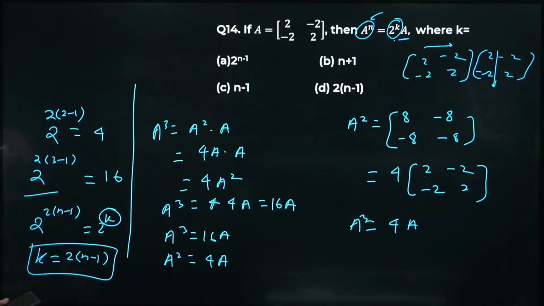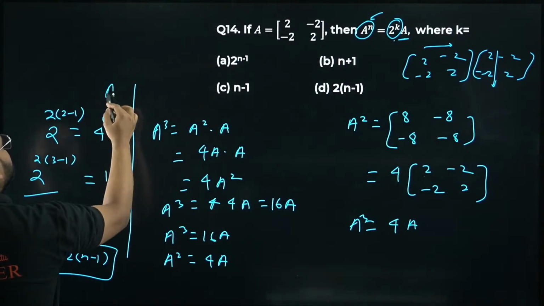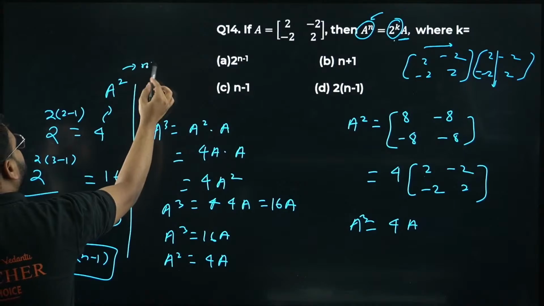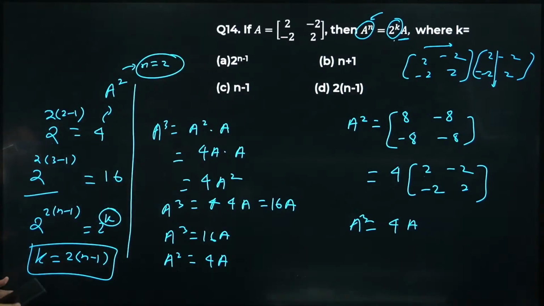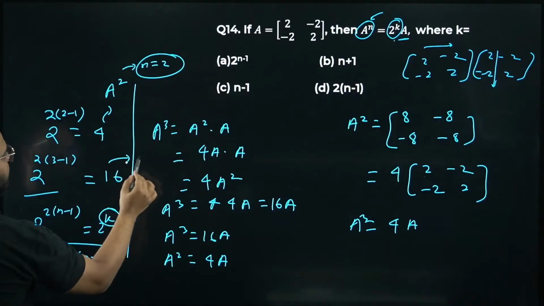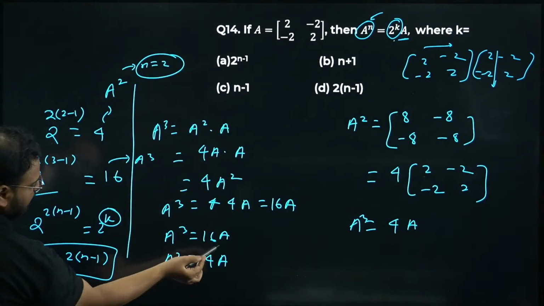If you want, I can explain you once more. Please check. What is this 4? This is coming from a square. It means, what is the n value from here? N value is 2. It means 2 minus 1 means n minus 1. What is this 16? It's coming from a cube. Please check. A cube is 16a.